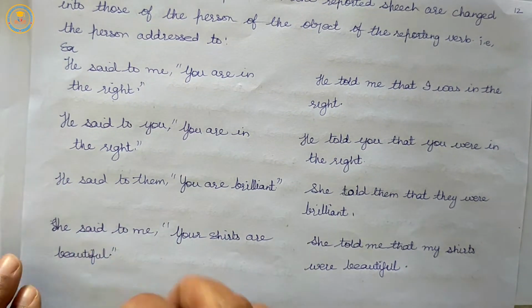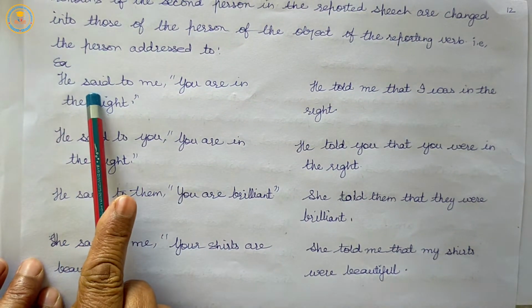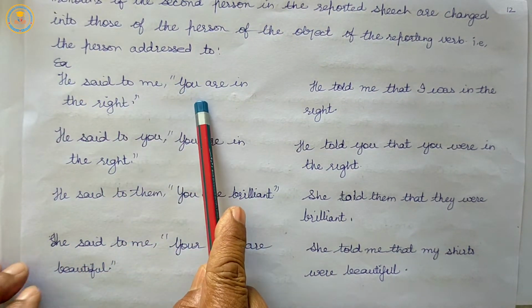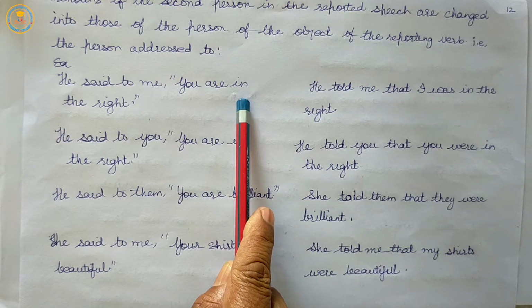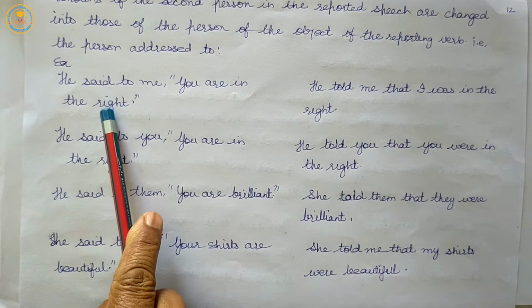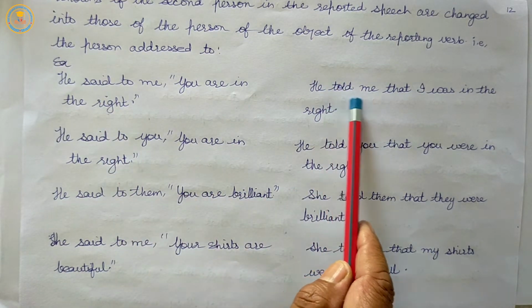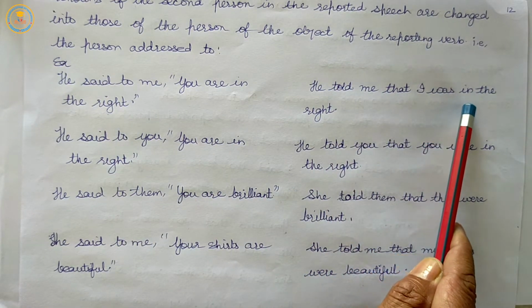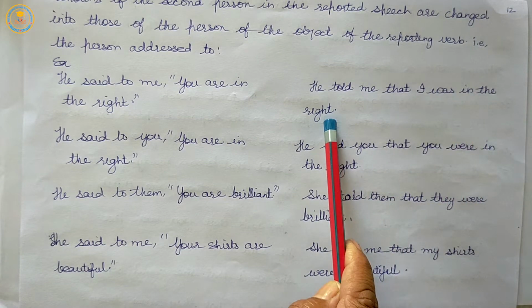He said to me, "You are in the right." So he told me that I was in the right.